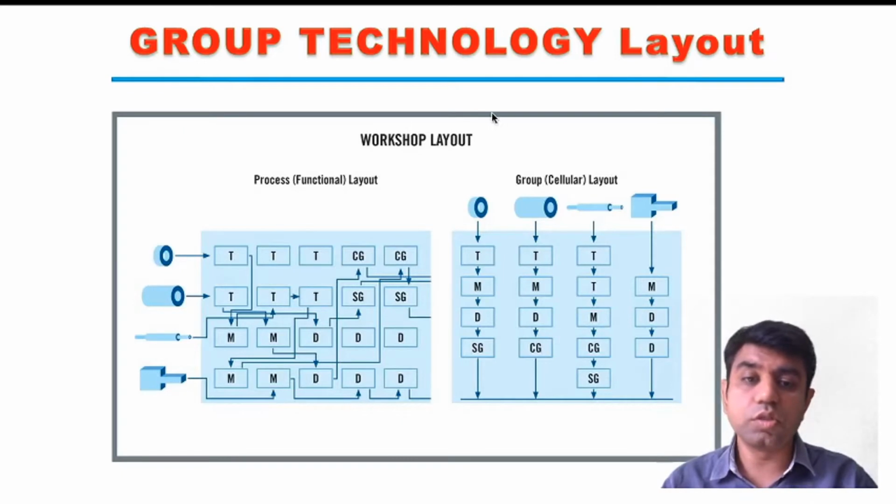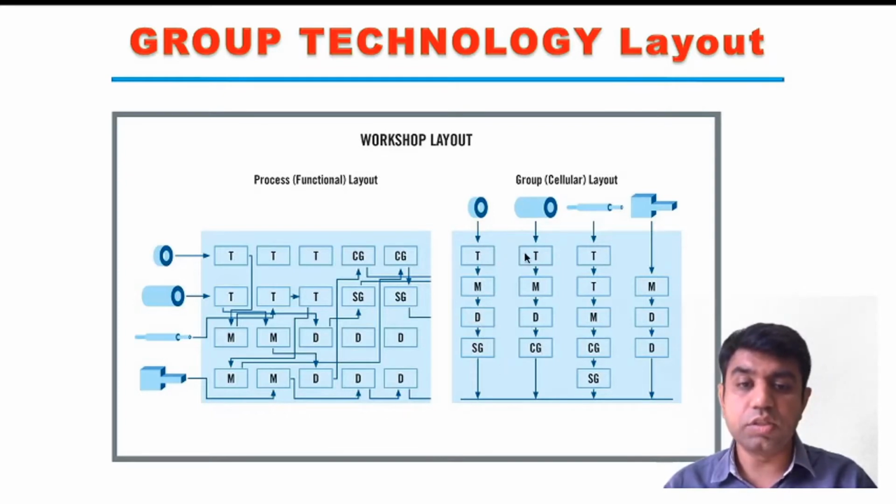But instead, if we group the parts and arrange the machines as per the group, then the manufacturing time will be saved a lot, right? So when these 4 parts are being manufactured, we arrange the machines according to the process required on the particular part. Say, for example, we have turning, milling, drilling, and grinding, so we arrange the 4 machines accordingly.